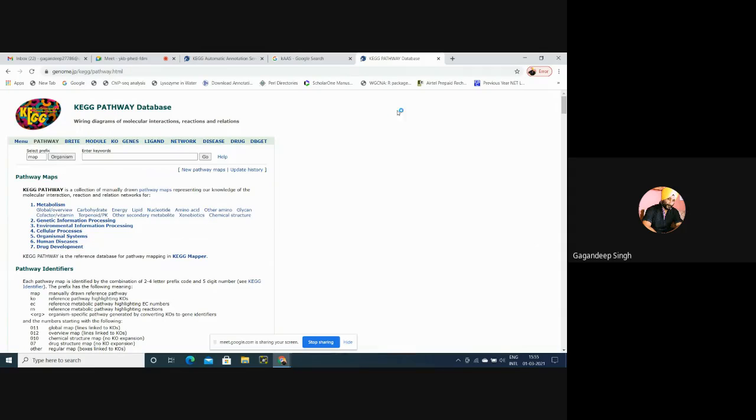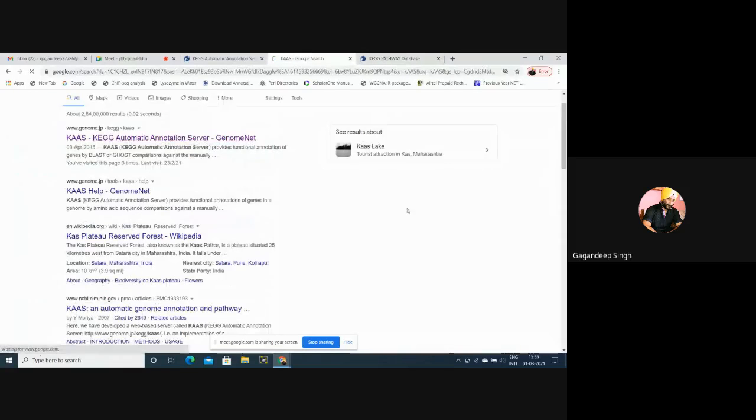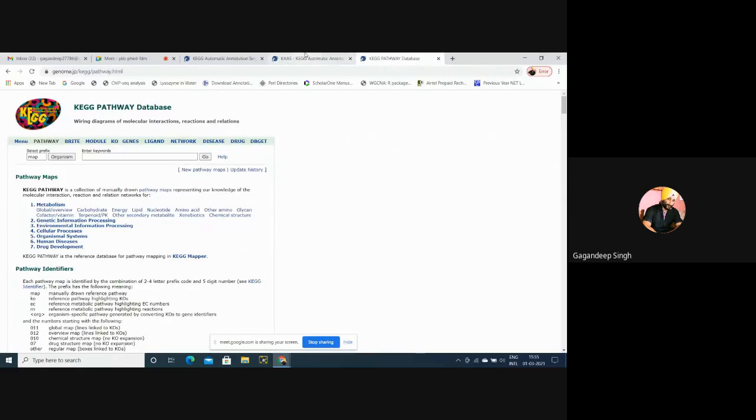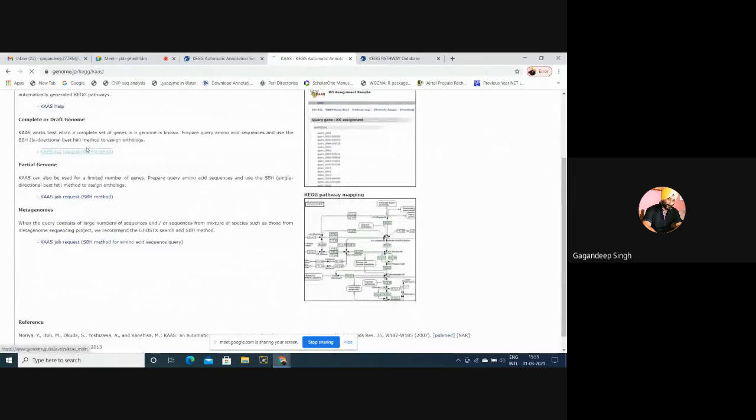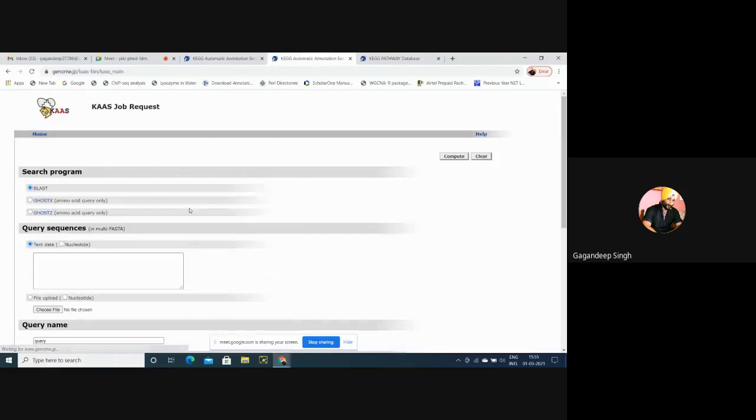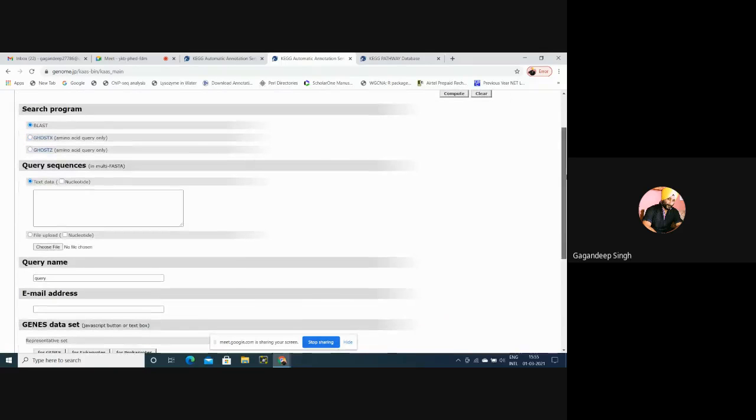So in order to find the pathways, what we have to do is first open the KEGG database server, and then open this KEGG by selecting our sequences.